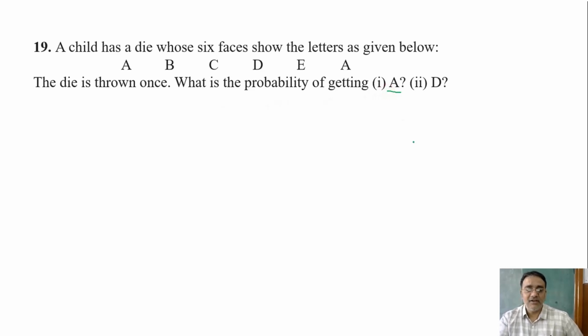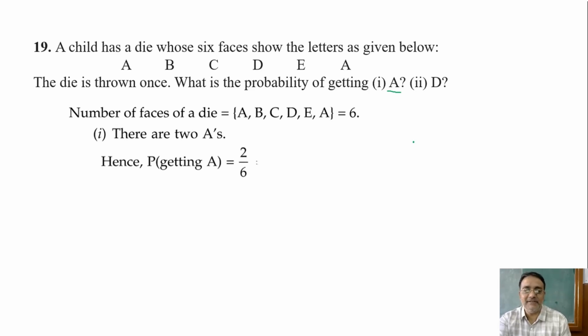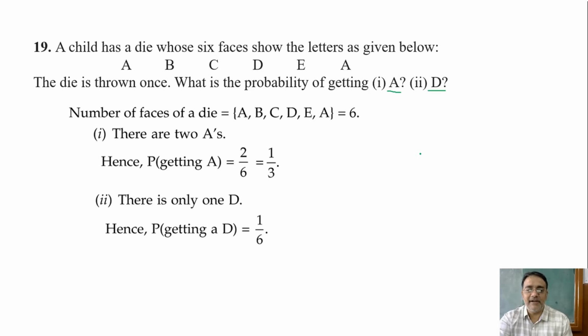First of all, total number of faces: 6. Right. And how many faces with A are there? 2. So what is the probability? 2 upon 6, that is 1 upon 3. Okay. How many faces with the letter D? 1. So the probability is 1 upon 6. Any doubt? No, sir. Okay.